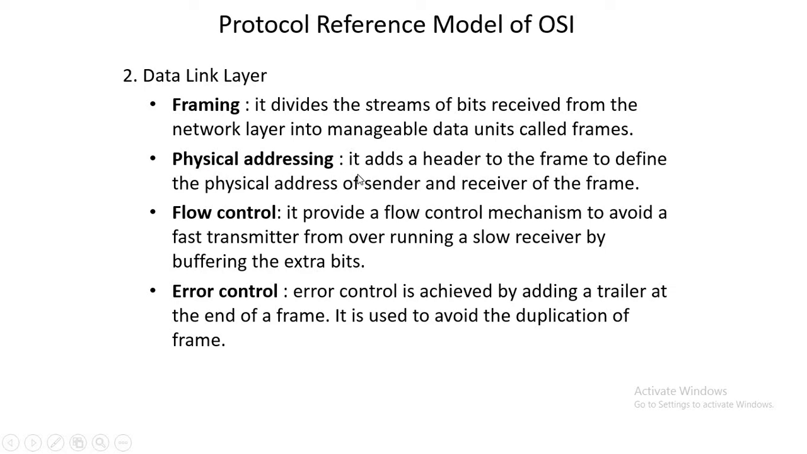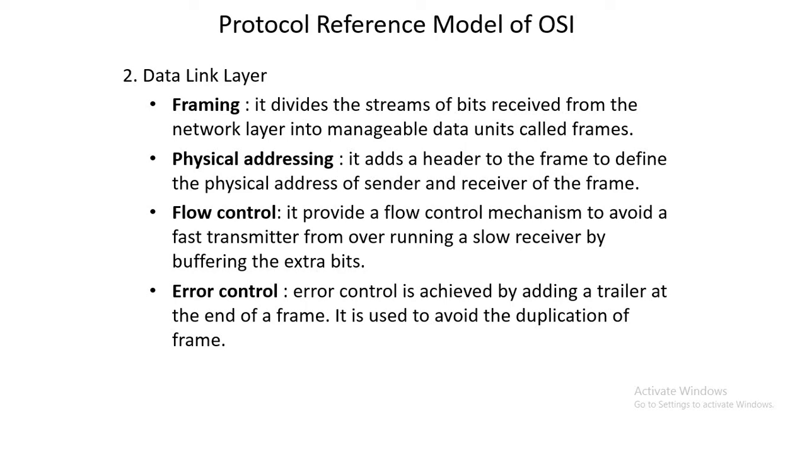Another thing, that is physical addressing. The data link layer will add a header to the frame to define the physical address of sender and receiver. Like whenever you are writing a letter to someone, you first write the address of the receiver. Whom you are writing to, you will write the name, society, area, city name, pin code number, any famous place nearby to identify the location. So these are all about the destination address. Again, at the back side or at a corner you write your own address.